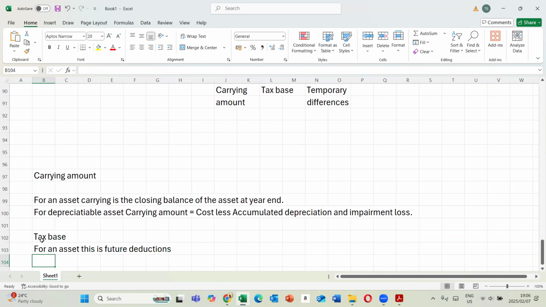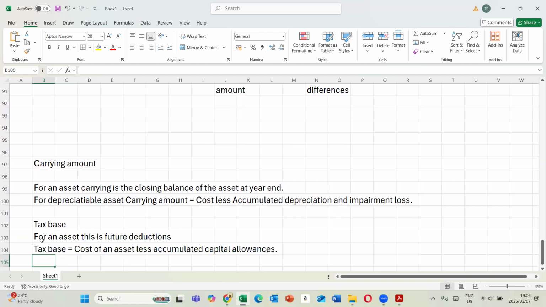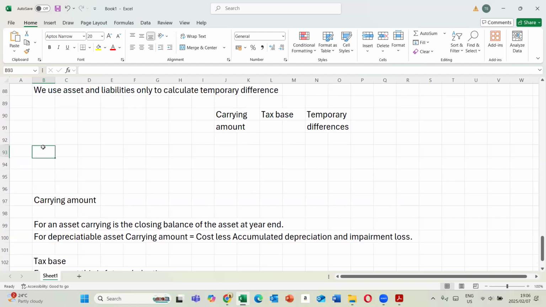In simple terms, tax base is equal to the cost of an asset less accumulated capital allowances. In regards to this, that's what gives you this part of your formula. So if you have an asset, property, plant, and equipment, you record it like that. Then you have a temporary difference, which is the difference between these two.